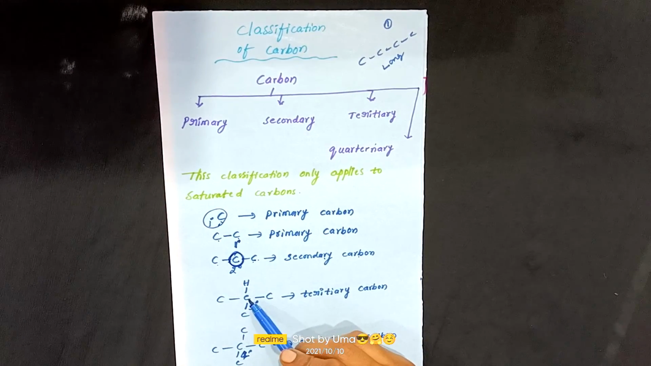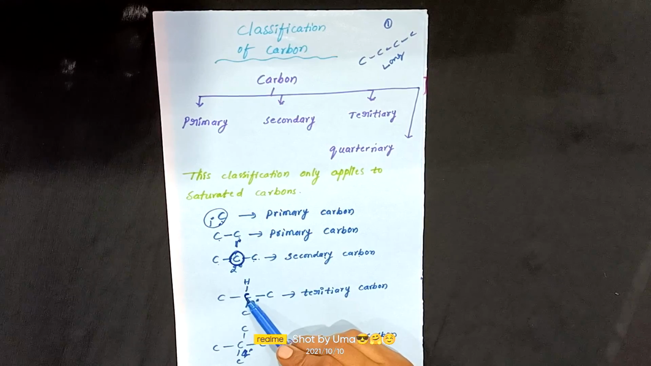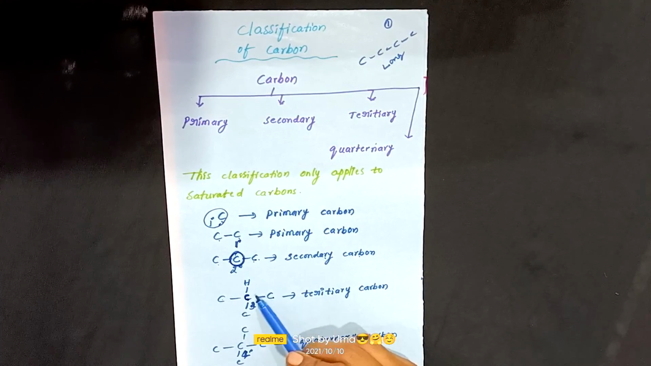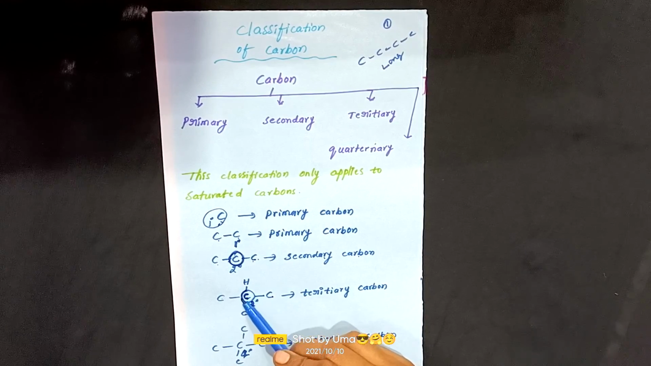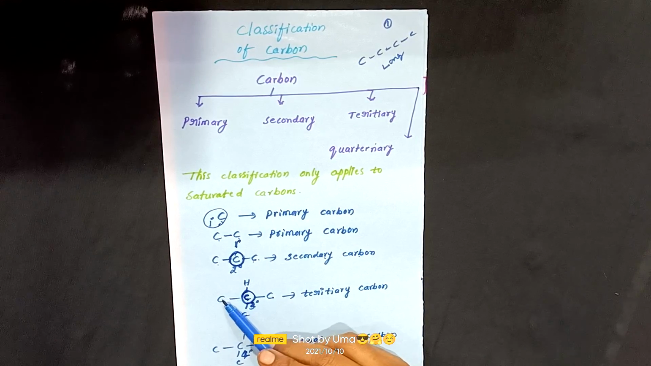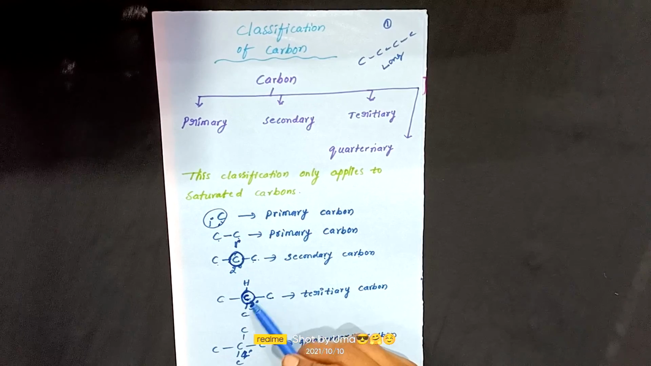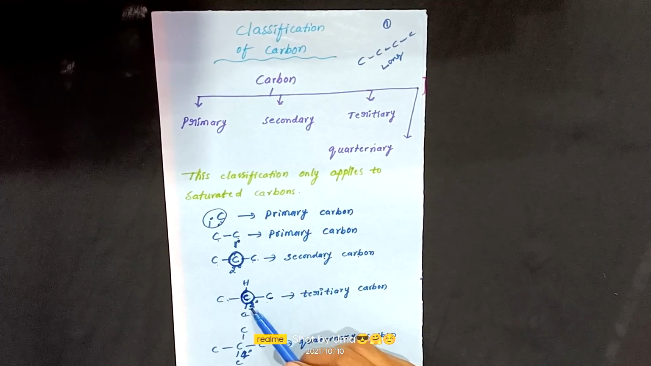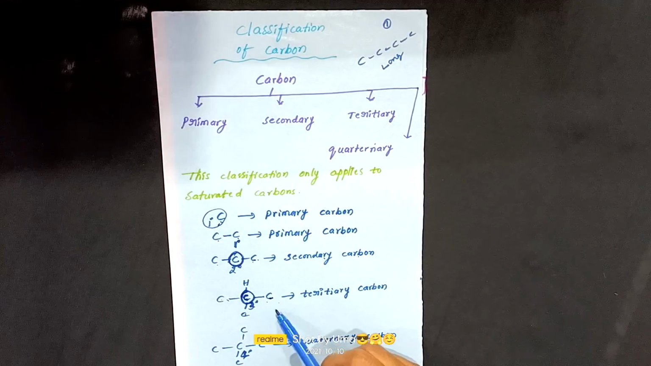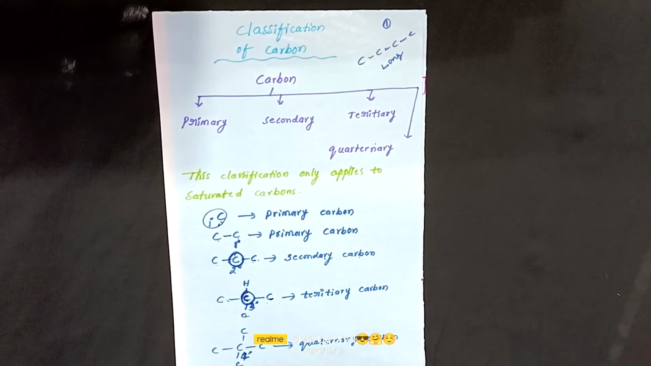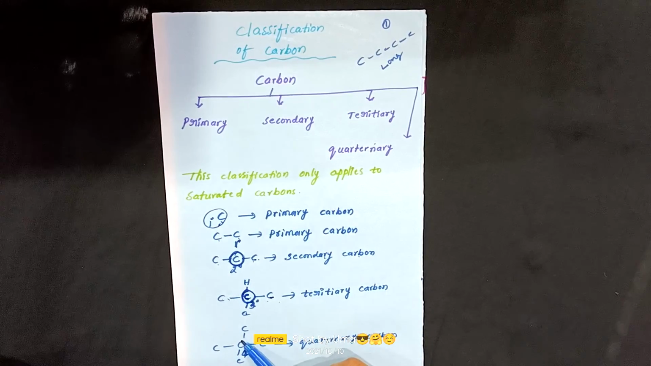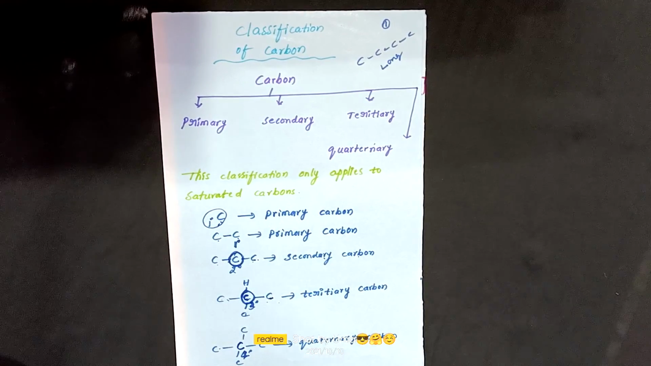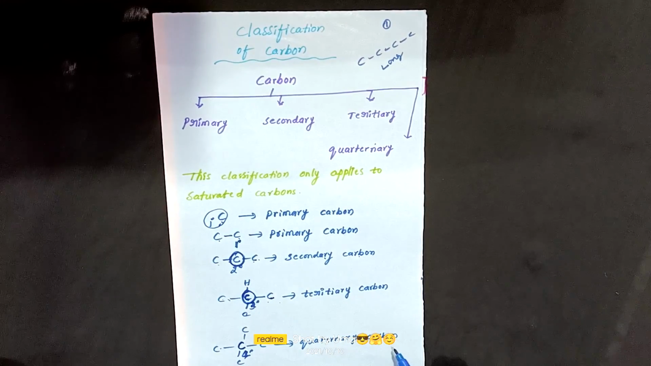If you watch this organic compound, it contains four carbon atoms, but the middle carbon is attached to three more carbon atoms, so it is said to be tertiary carbon. And if you look at this last structure, the center carbon is attached with four carbon atoms, so it is called quaternary carbon.